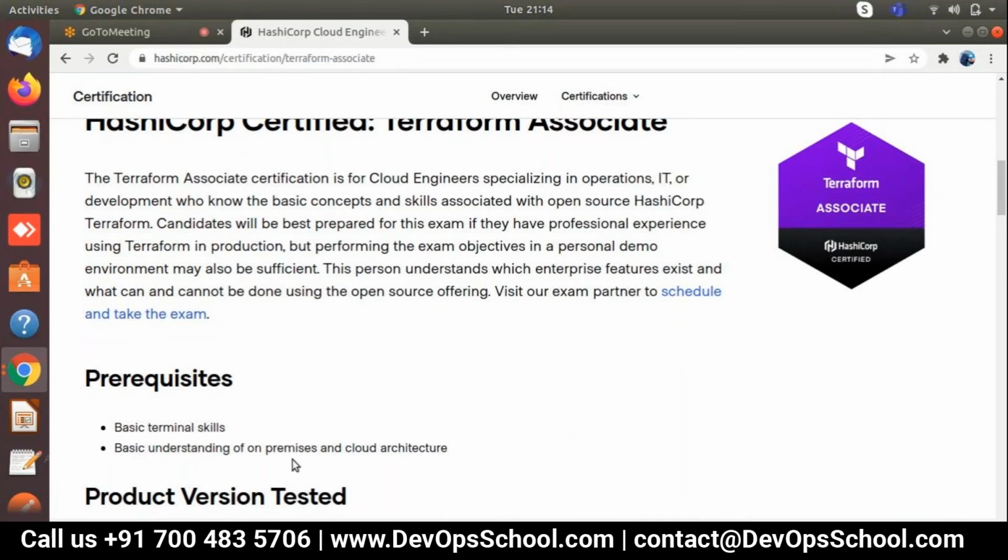Basic understanding of on-premises and cloud architecture. I recently explained this to Krishna as well. Whenever we are talking about the cloud, we are following cloud strategies. So if any new service is coming and you are planning to deploy it with Terraform, make sure you understand that service properly and know its functionalities. Then you are able to define those functionalities in your code. Otherwise, no, right? So we need to take care of that part as well.